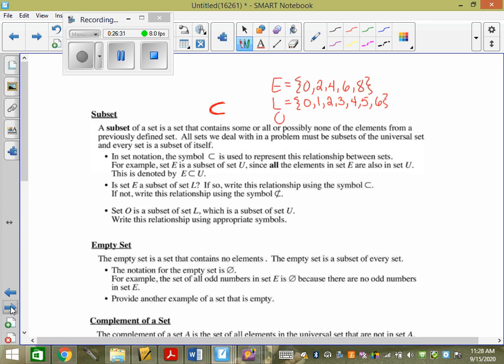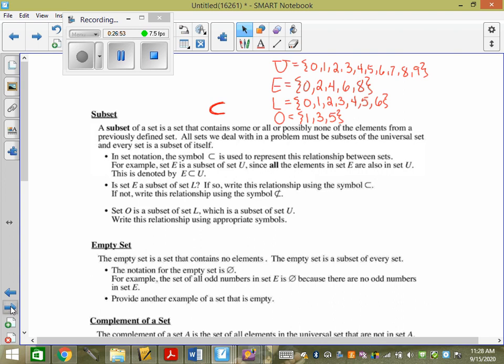And then O was odd numbers less than 7. And then our universal set was 0, 1, 2, 3, 4, 5, 6, 7, 8, 9. I normally write these on the board beside, but if people are missing, they're not going to be able to see my words when it's right up here.